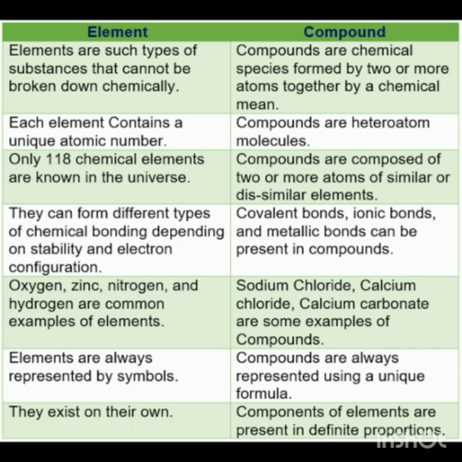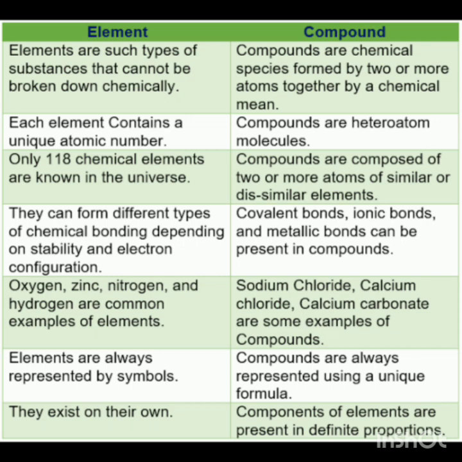Now, elements are always represented by their symbol, but compounds are always represented by their unique formula. Like hydrogen can be represented by the symbol H. On the other hand, the compound water is represented by a unique formula, that is H2O. Hydrochloric acid is represented by the formula HCl, which contains two atoms, one of hydrogen and the other of chlorine. Compounds are always formed by the combination of atoms of different elements which are joined together in a definite proportion by their mass.